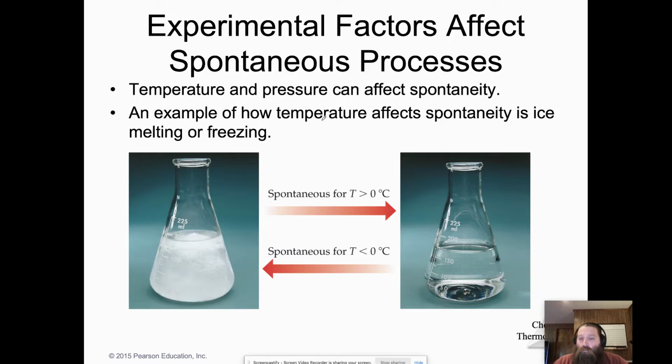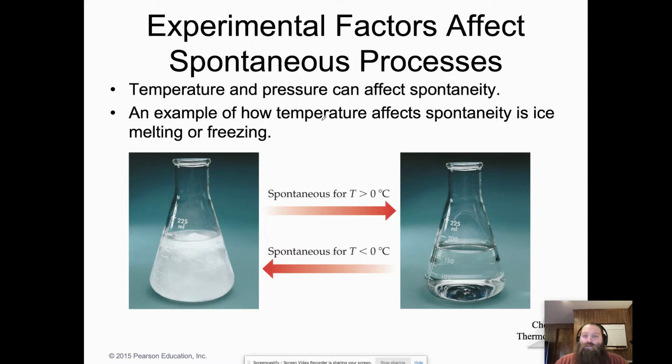Now, there are factors in our experiments that we can use to affect whether or not something is spontaneous. Both temperature and pressure affect spontaneity. Think of ice, right? So if I just have water sitting out in my driveway on a summer's day, it's a nice 60 degrees, that water is not going to spontaneously freeze. However, if I take that water from my driveway and I put it in my freezer where the temperature is at or below 0 Celsius, then the water is going to spontaneously freeze.